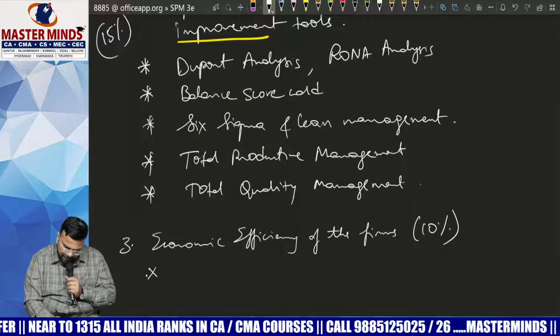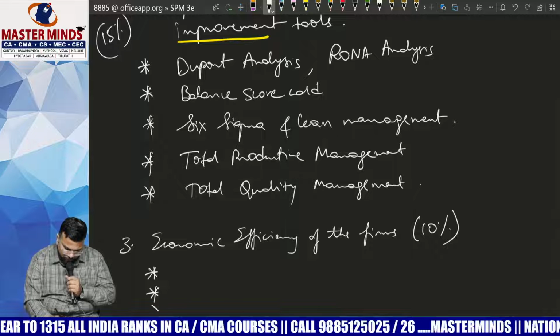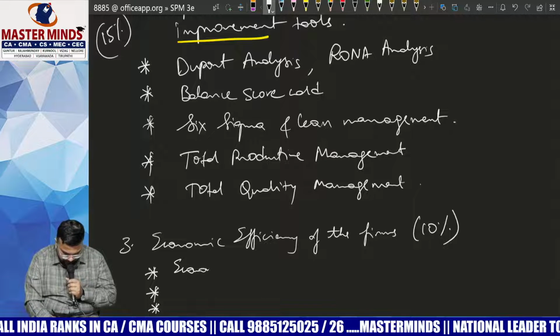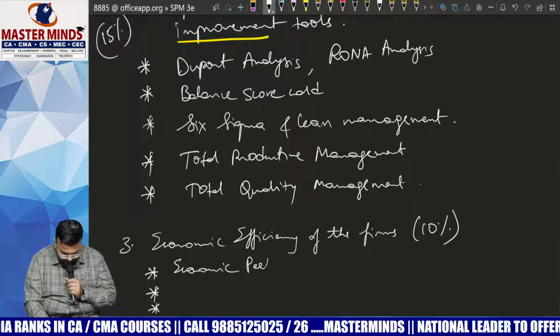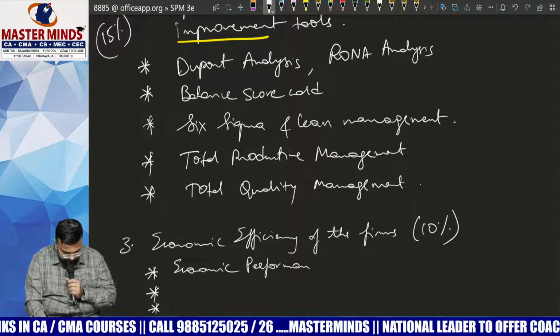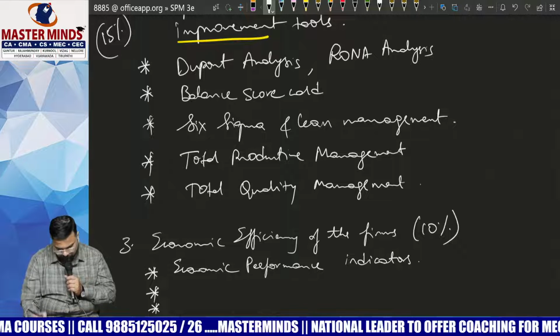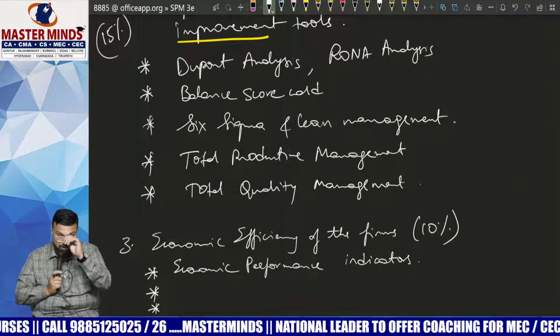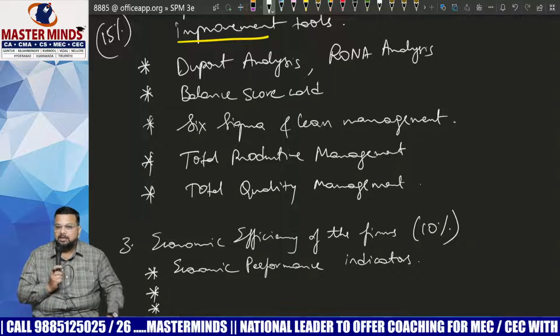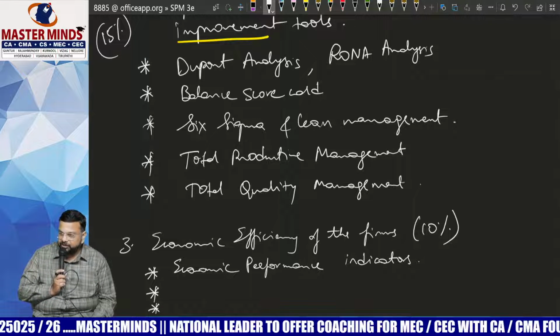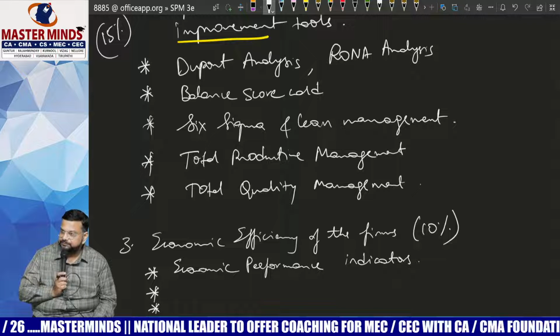There are only 3 topics in this module. What are those? The first topic is economic performance indicators. There are some factors which will indicate beforehand to the management whether the company is going to face an upward trend or a downward trend.